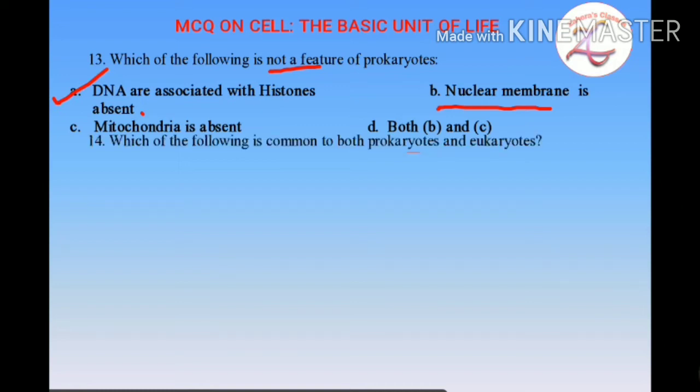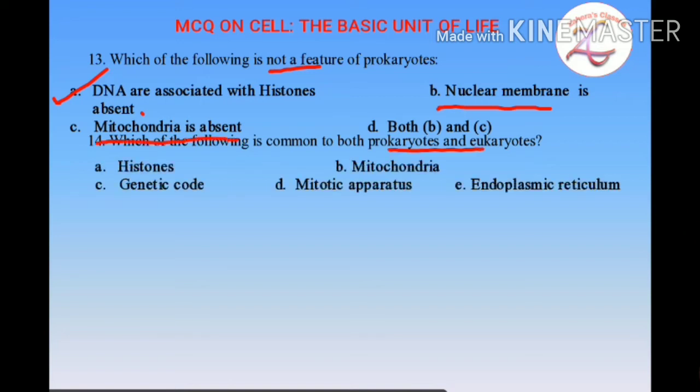Now coming on to the next question. Which of the following is common to both prokaryotes and eukaryotes? Histones, mitochondria, genetic code, mitotic apparatus, or endoplasmic reticulum. So it's very simple. Histones are absent in prokaryotes. Mitochondria is present in eukaryotes but absent in prokaryotes. Endoplasmic reticulum, a cellular organelle, is also absent in prokaryotes but present in eukaryotes. Mitotic apparatus, the division machinery, is also absent in prokaryotes.